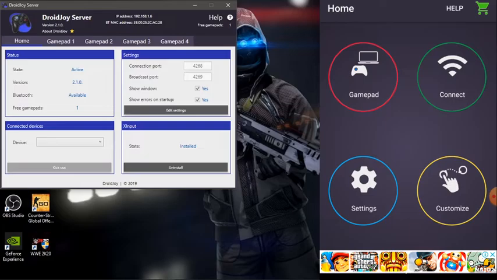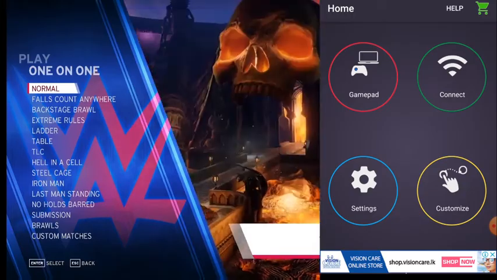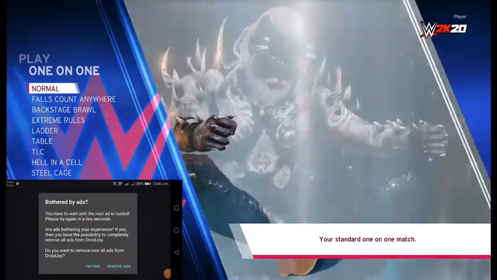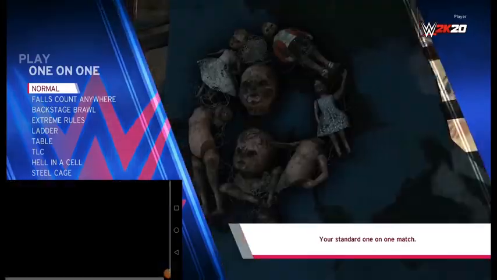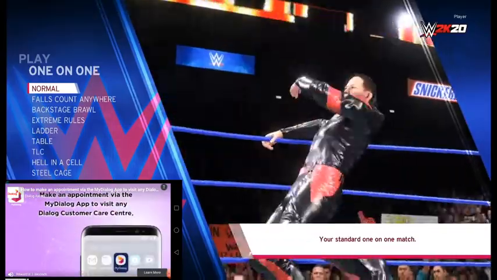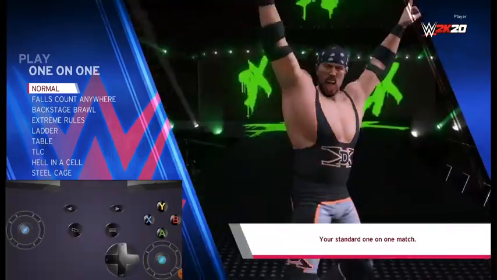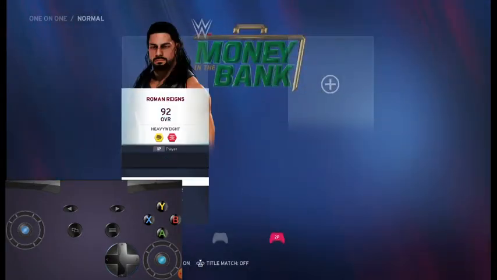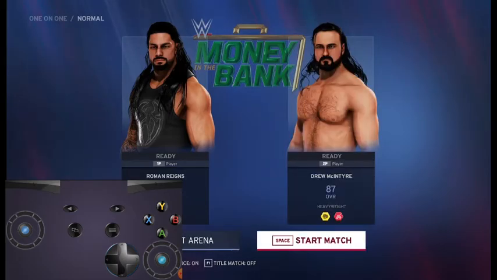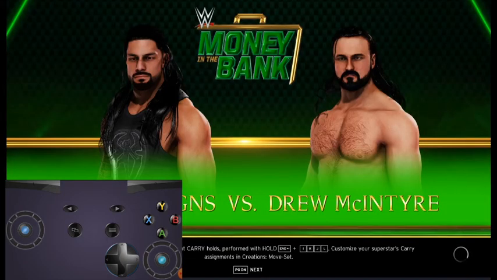For example, I choose WWE 2K20. Open the game. Then click on the gamepad icon in the phone. Select the first layout. Wait for the ad to finish. And this is your joystick now. First I selected my character. Let's play the game.